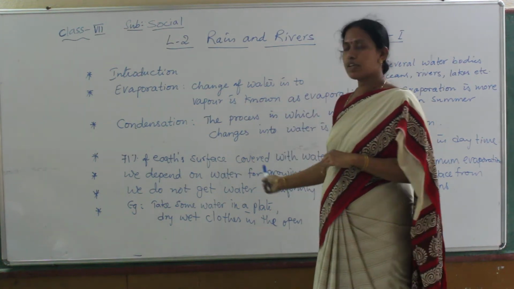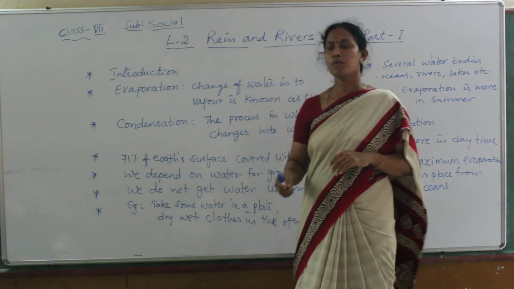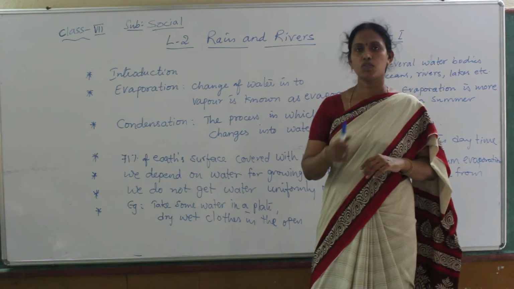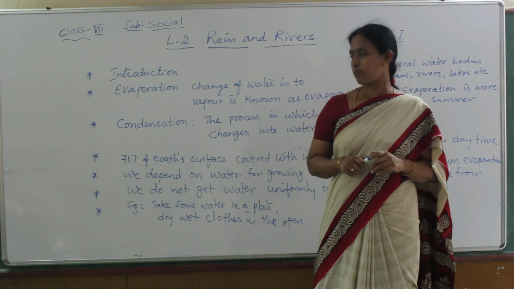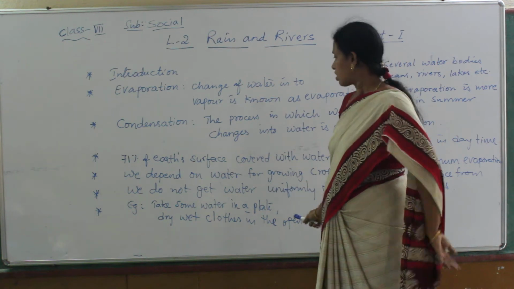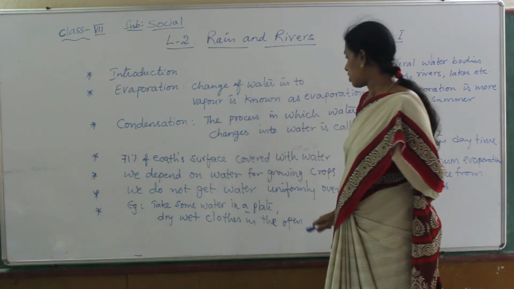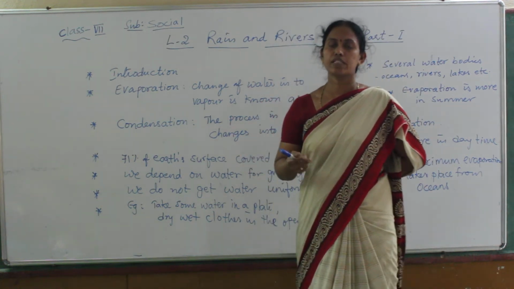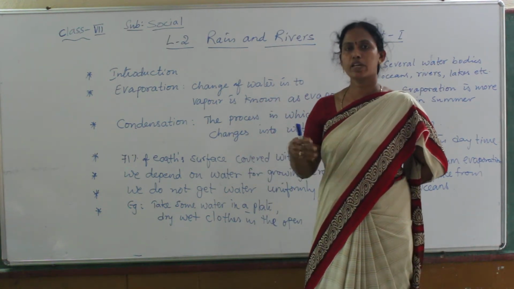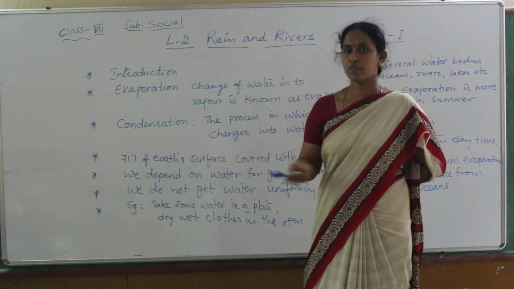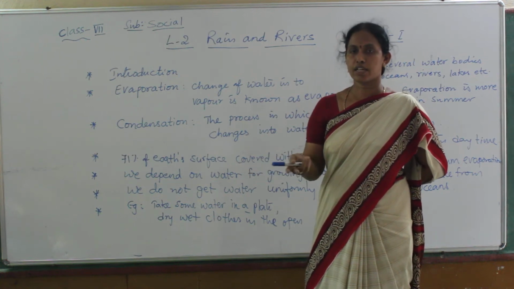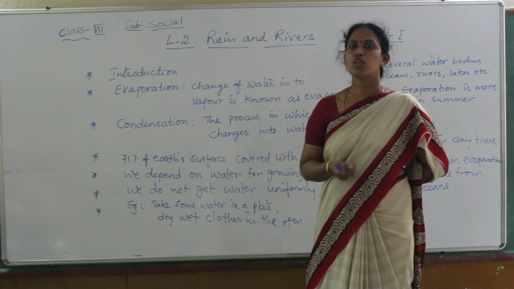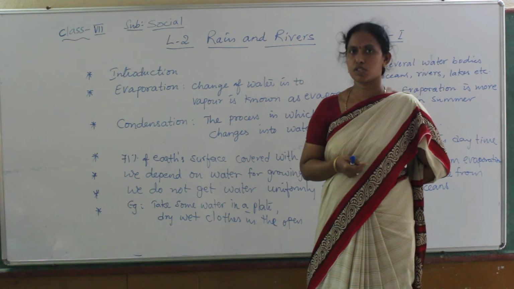We depend on water for growing crops. Especially for crops, we want water. Without water, we cannot grow the crops. We do not get water uniformly. So how can we cultivate the plants? We depend on tanks and bore wells. If we get water from rain in those tanks, that water we use for irrigation.